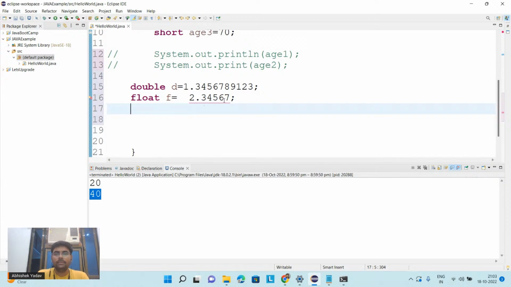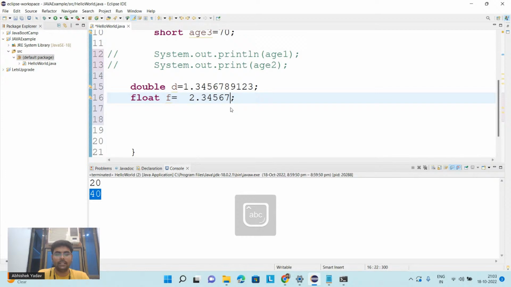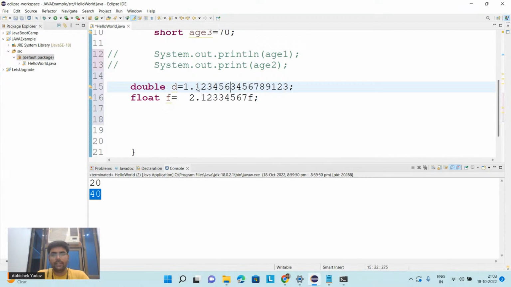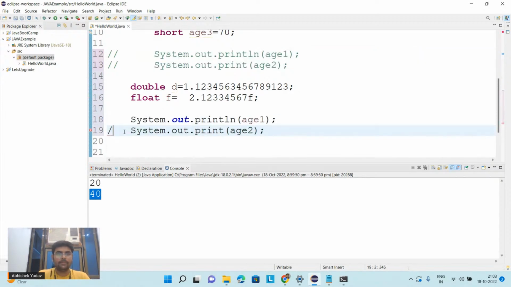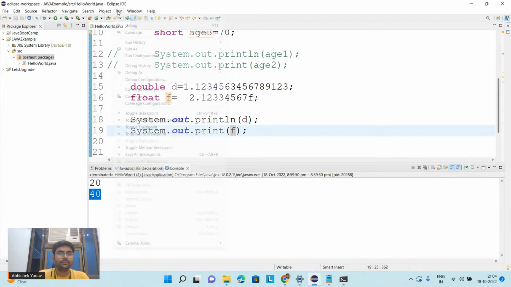So how can you specify whether this data is a float data? You have to use the keyword f after the data. Like this. So let's run these two also: System.out.println d, System.out.println f. Okay, so let's try to run this one.